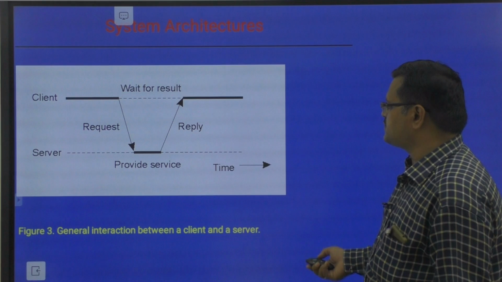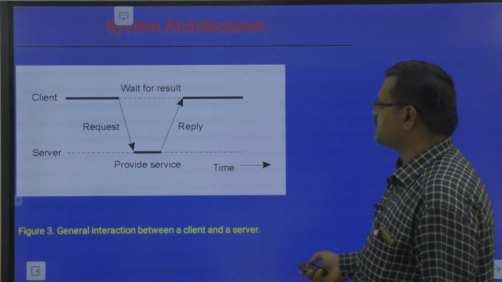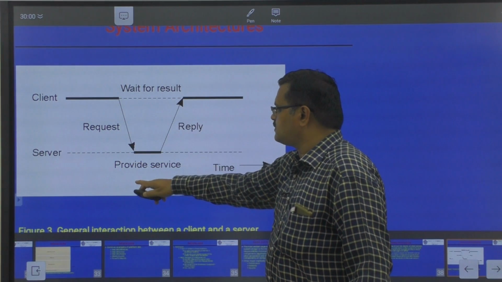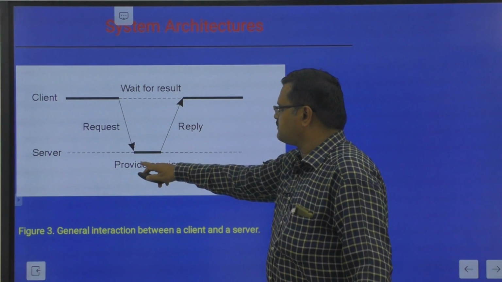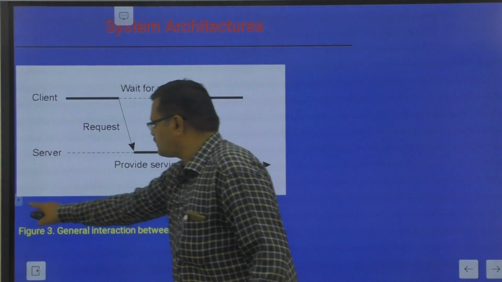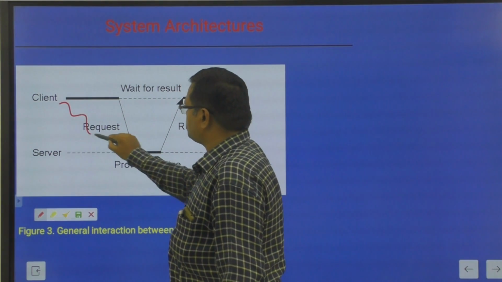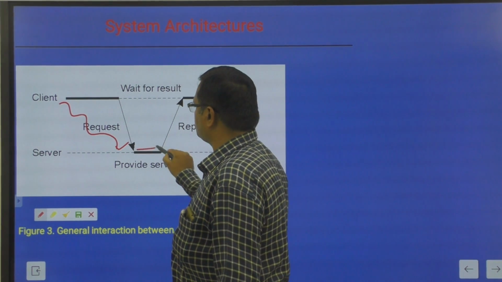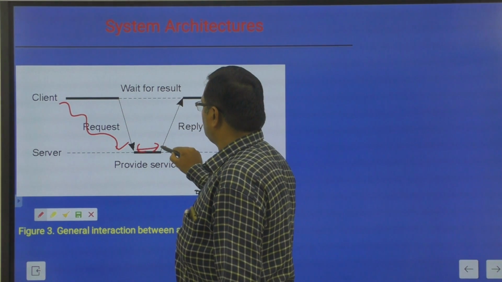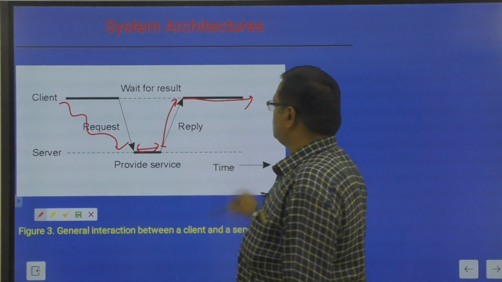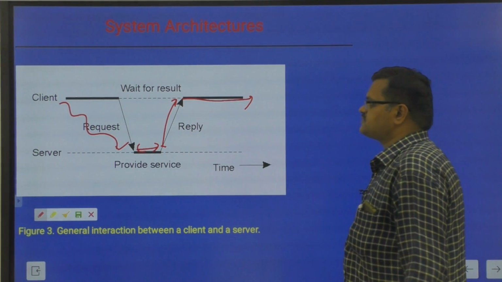This is a system architecture for the interaction between a client and a server. The client sends a request to the server, waits for some amount of time, and the server responds to the client and the request is satisfied.